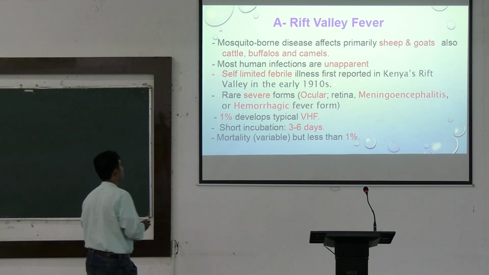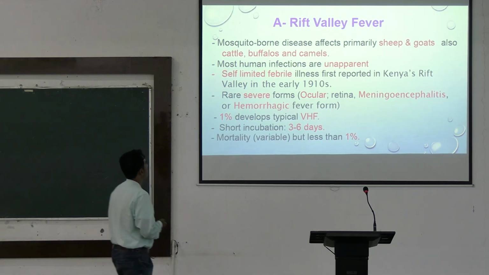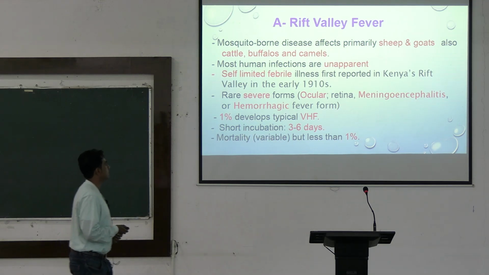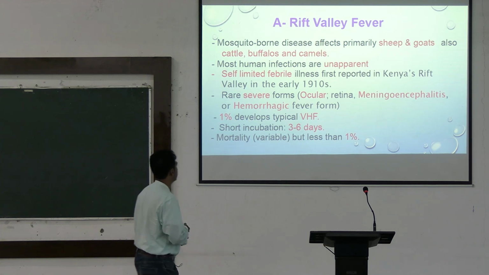It affects primarily the sheep and goats and also cattle, buffaloes and camels. Most human infections are unapparent. This is a self-limited febrile illness. This was first reported in Kenya's Rift Valley in the early 1910s.